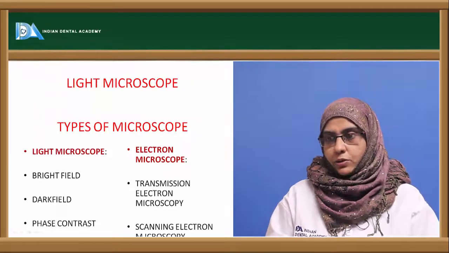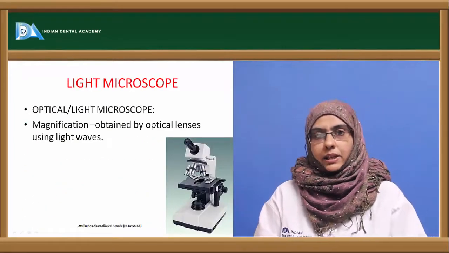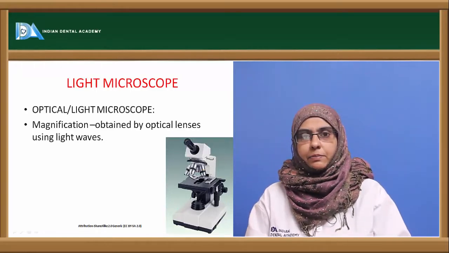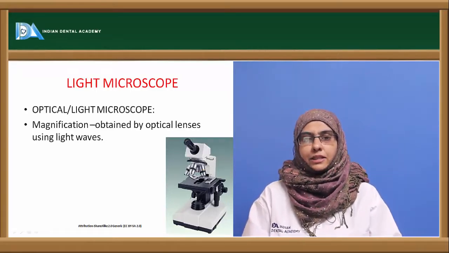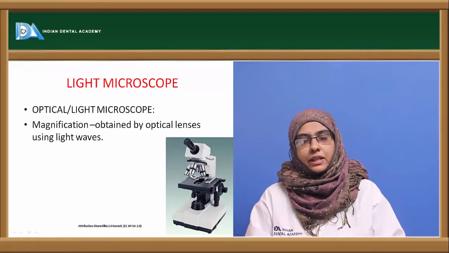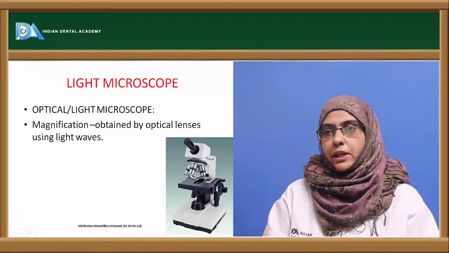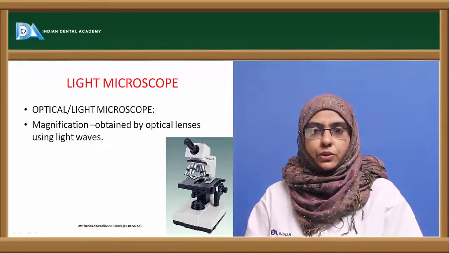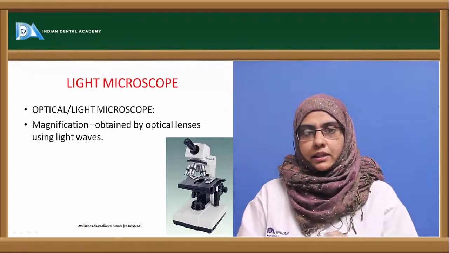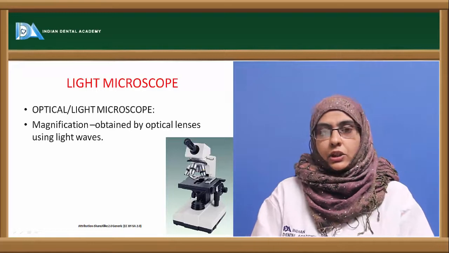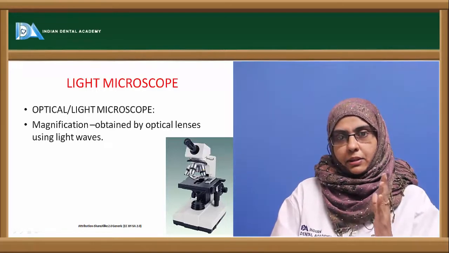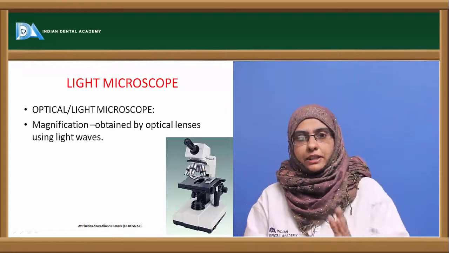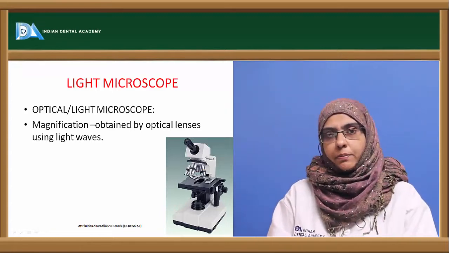Now the light microscope is also called the optical microscope, and the magnification here is obtained by combining different types of glass lenses. Before proceeding with the different types of light microscope, let me explain the different parts of the microscope that help us to magnify the object and see it with the naked eye. The parts of a microscope can be broadly divided into two types: the mechanical portion and the optical portion.